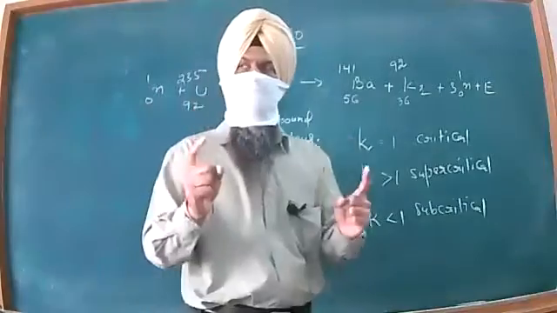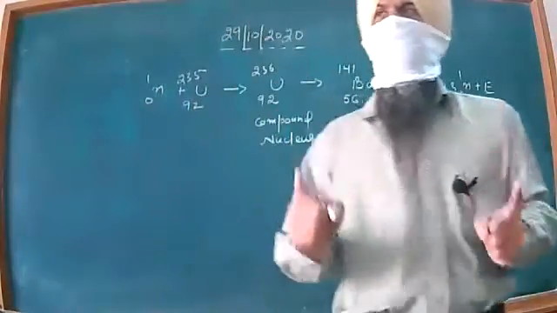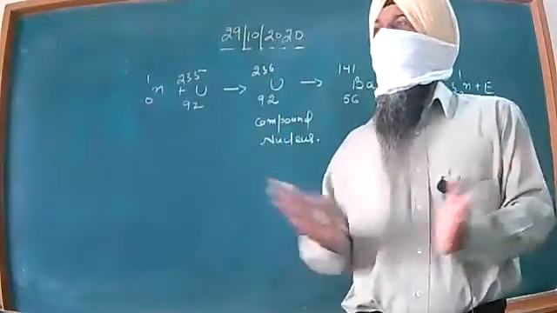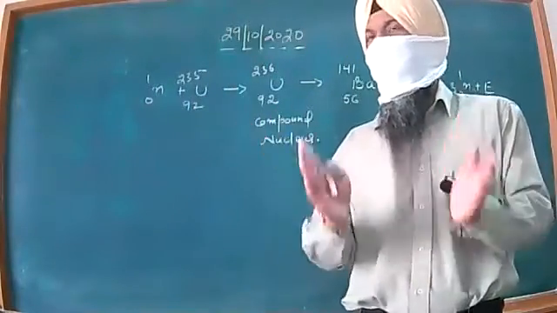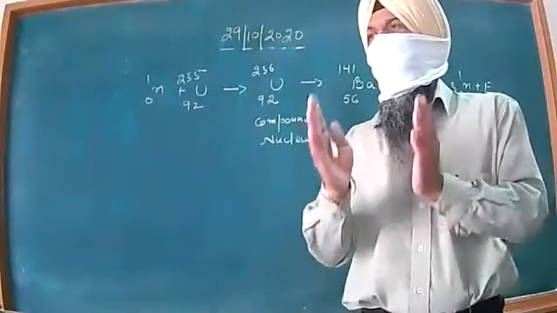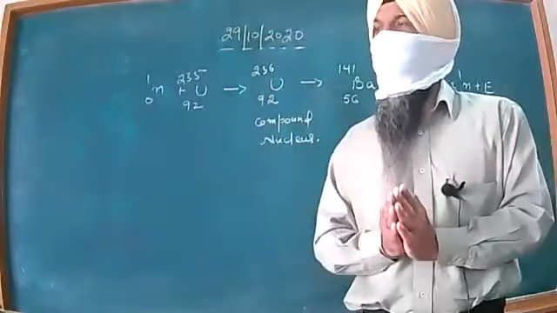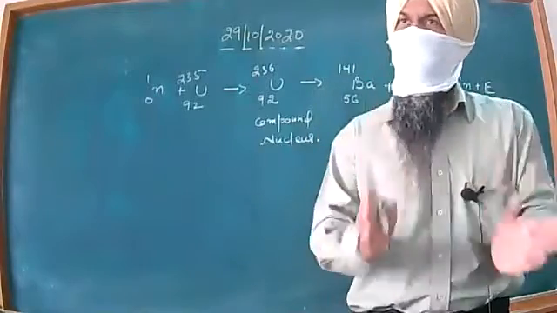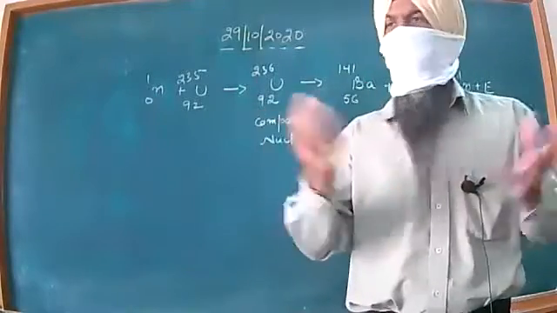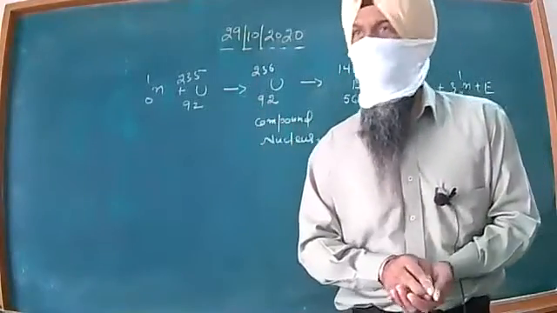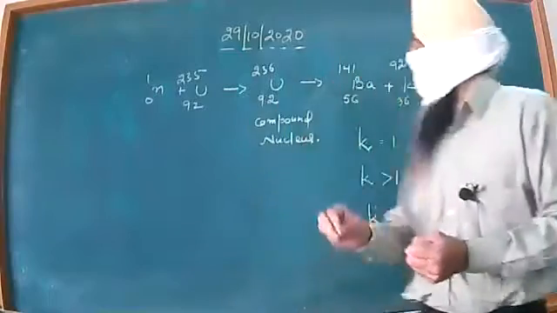We also discussed the concept of perfectly elastic collisions in our 11th standard, and at that time we said that in this particular type of collisions, momentum will remain conserved and kinetic energy will remain conserved.